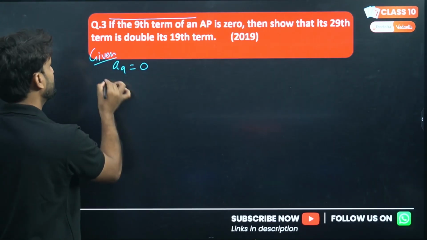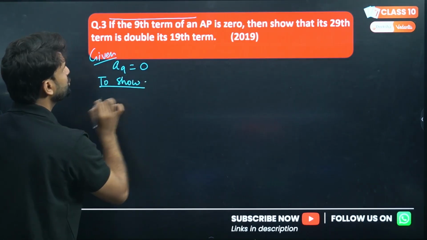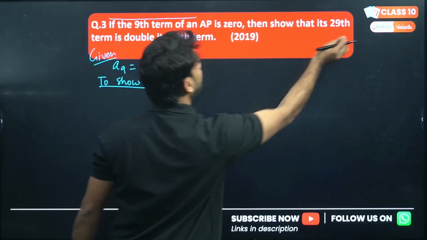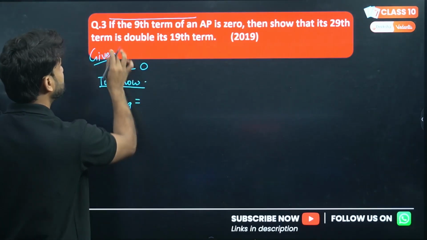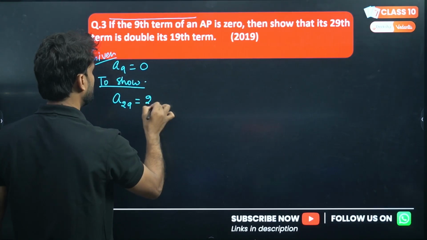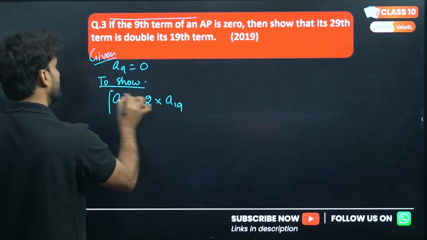This is given. And to show that the 29th term, A29, will be equal to twice, 2 into the 19th term, A19. We have to prove this.